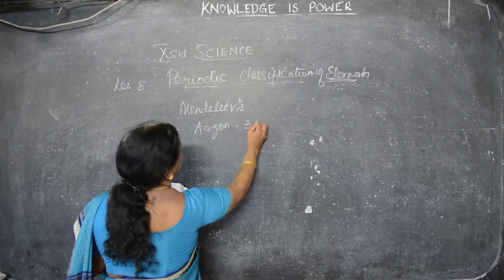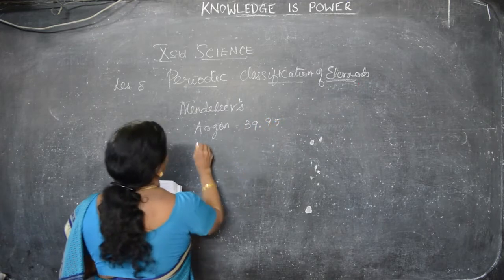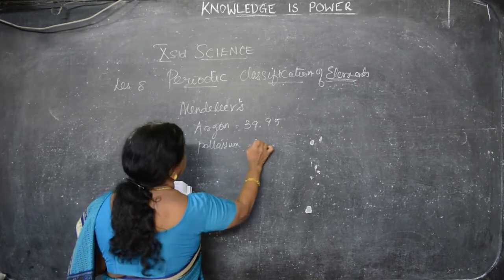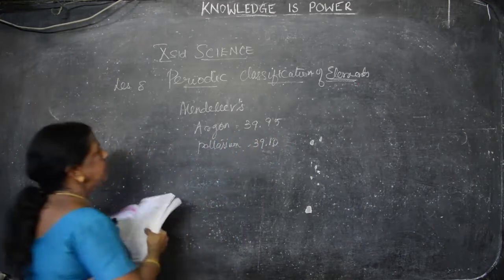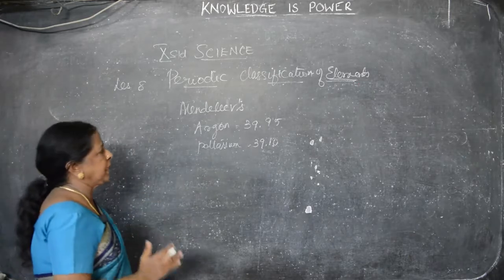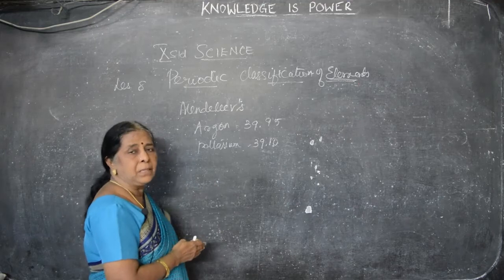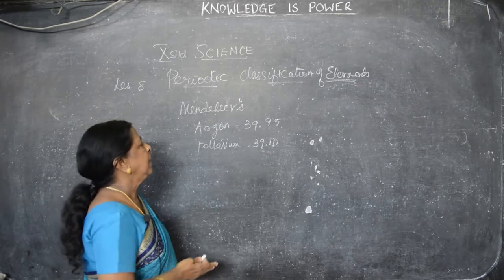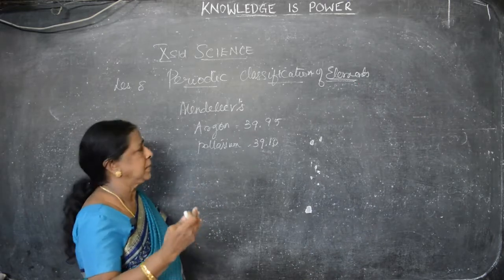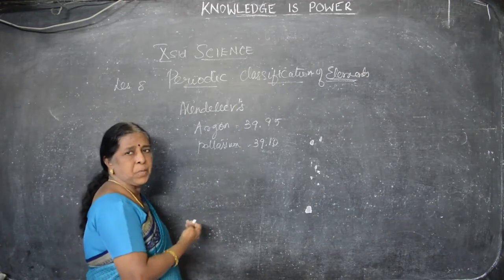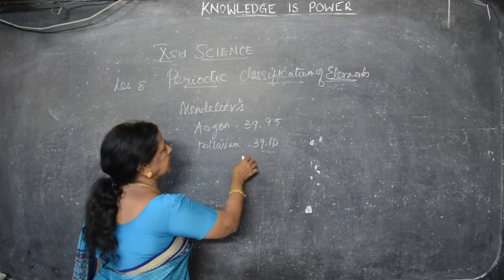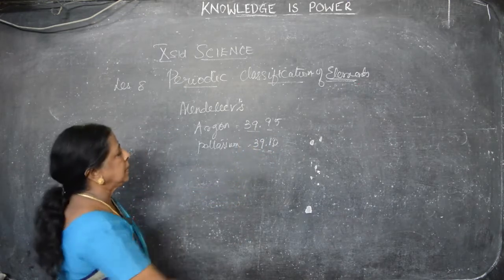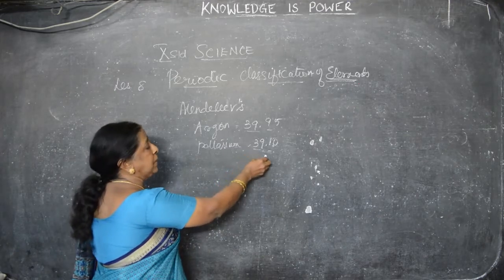Argon's atomic mass is 39.95 and potassium is 39.10. As per the periodic table, according to Mendeleev's periodic table, atoms are arranged according to their atomic number, so the lowest one first, then the highest, ascending order, that is smallest to biggest. So here what is given? 39.9 and 39.1, and the lesser one is 39.1, that is potassium only.